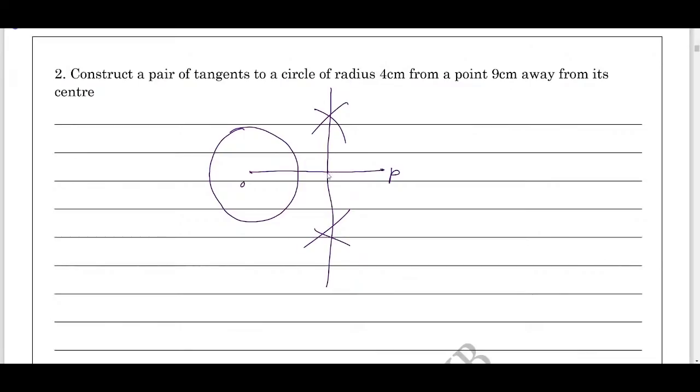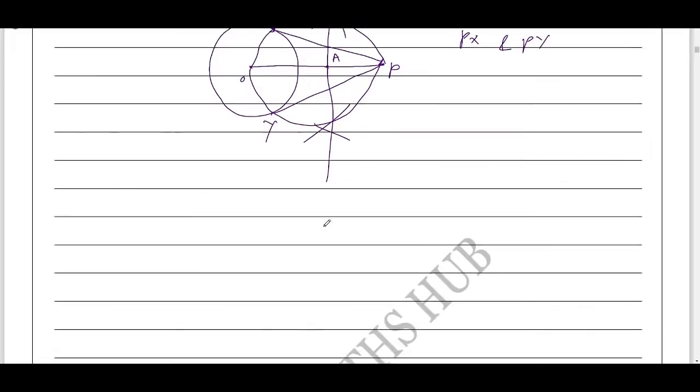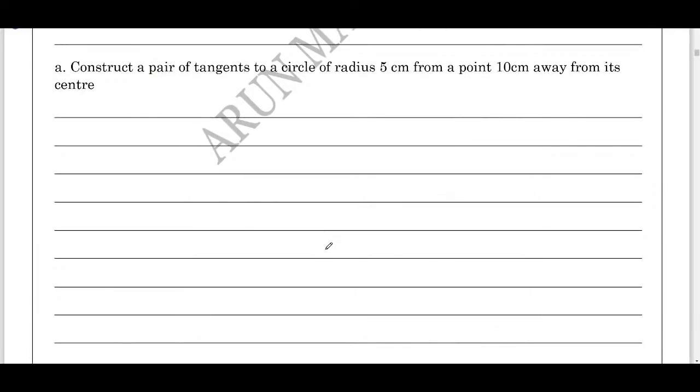Join the line. Considering this point as center, I'll call it A, and AP as radius, draw a circle. Then the two circles intersect at these points. I'll call them X and Y. PX and PY are the required tangents. Slowly you can try it out.